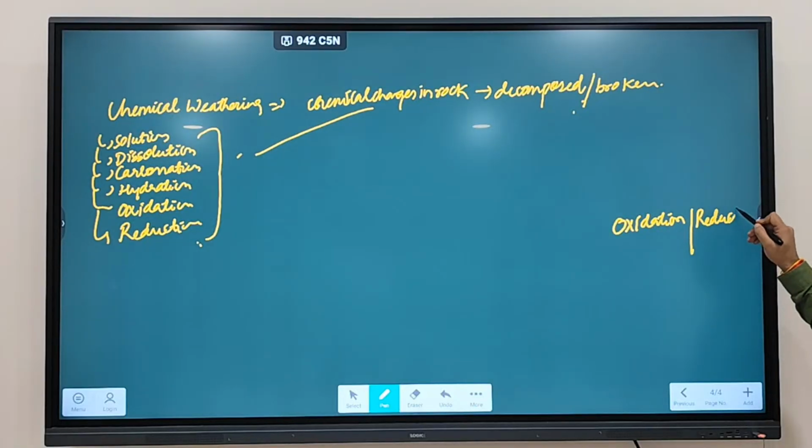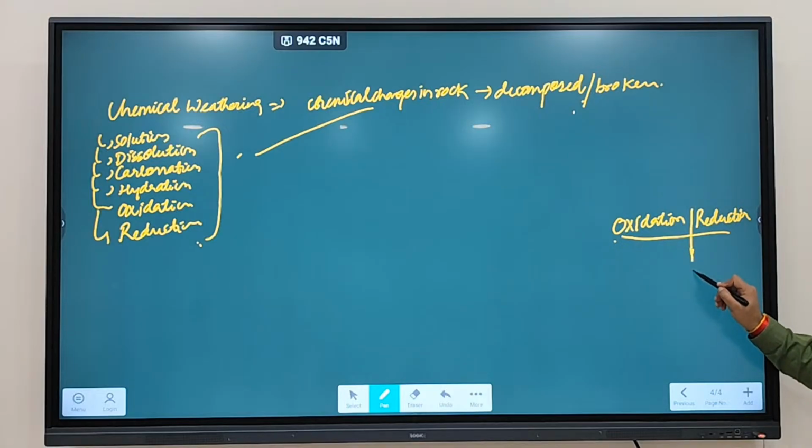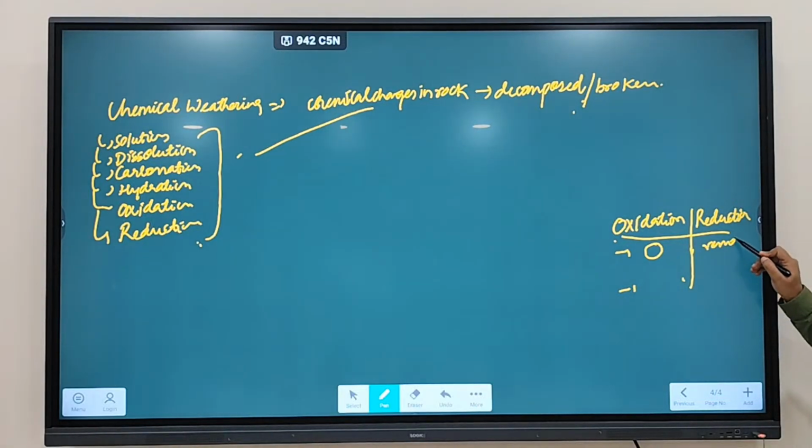Oxidation is adding of oxygen and reduction is reducing hydrogen atom. No, there are three definitions. The older definition was addition of oxygen is called oxidation and removal of oxygen is called reduction. When oxygen is being removed, then it is called reduction. This was the older definition.